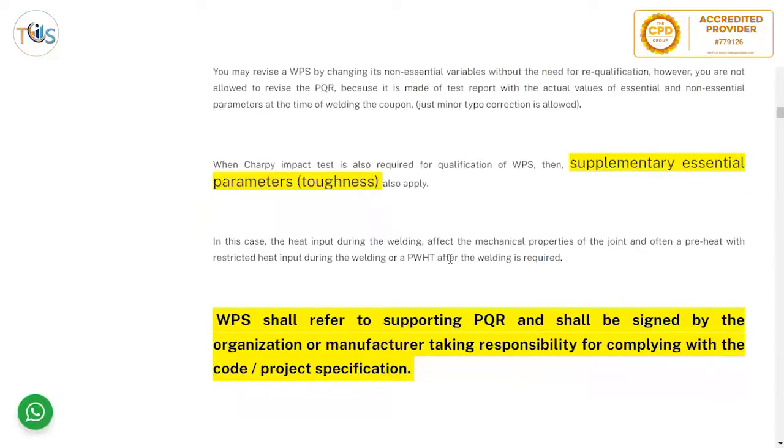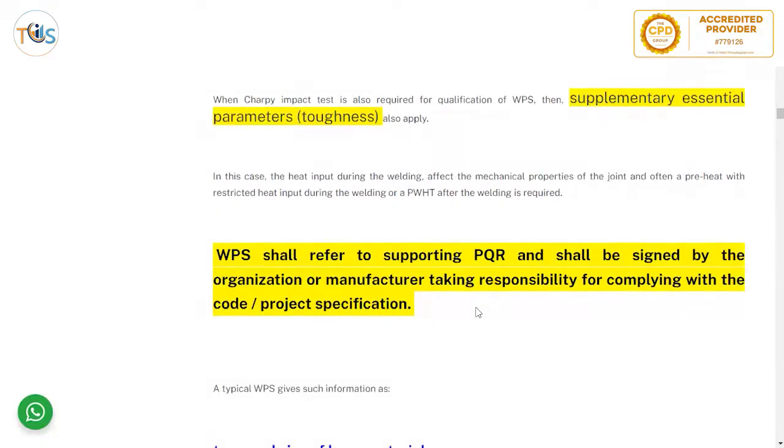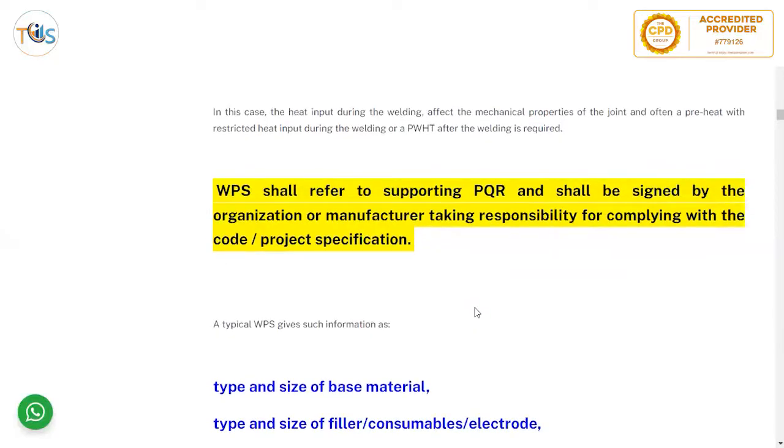When Charpy impact test is also required for qualification of WPS, then supplementary essential parameters, toughness, also apply. In this case, the heat input during the welding affects the mechanical properties of the joint, and often a preheat with restricted heat input during the welding or a post-weld heat treatment after the welding is required.